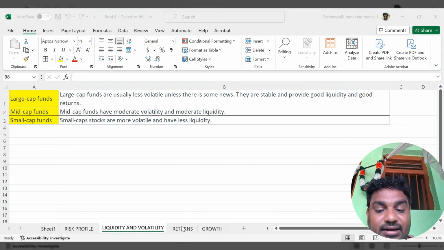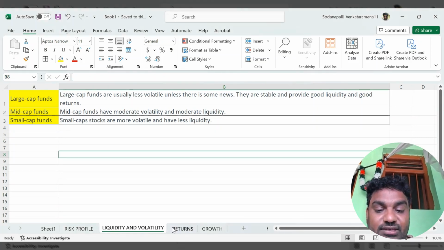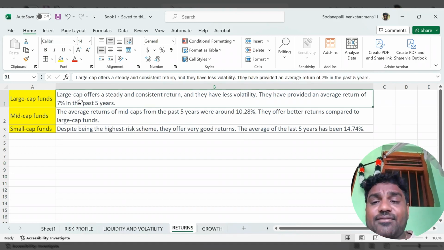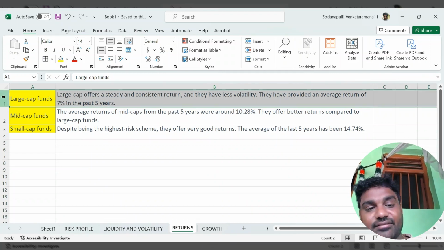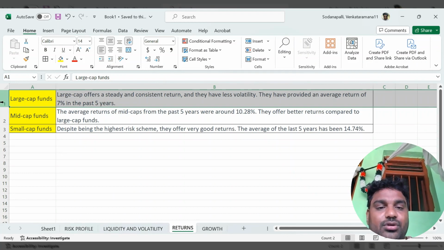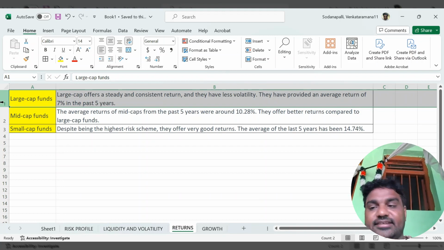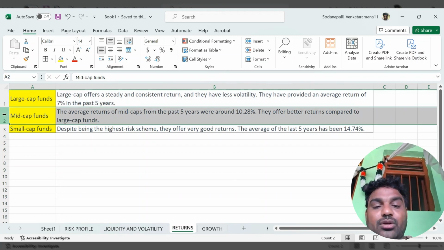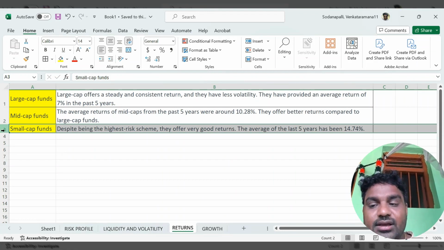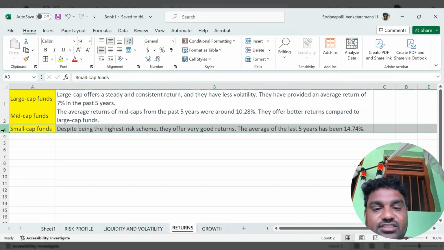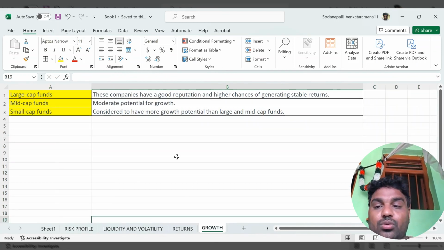And coming to the returns, large cap funds offer steady and constant returns, about 7% in the last 5 years. It is a rough estimation, not exact. Mid caps gave around 10.28% in the last 5 years. Small caps gave around 15% in the last years, so they have very good returns. That is why small cap has very high risk and high returns also. Then coming to the growth.